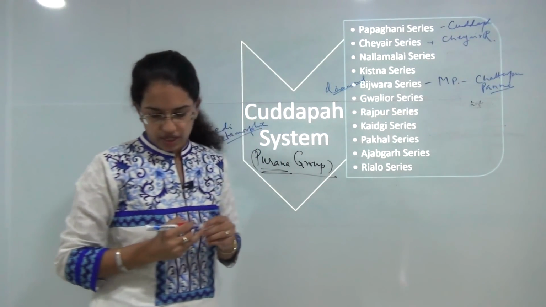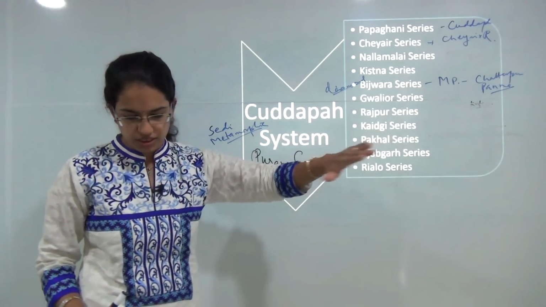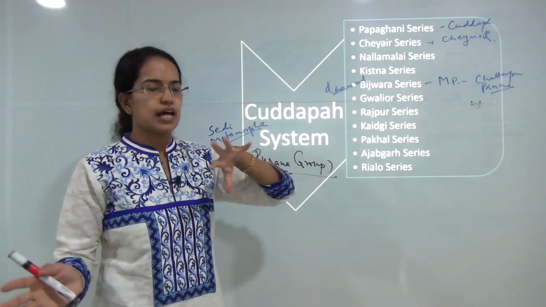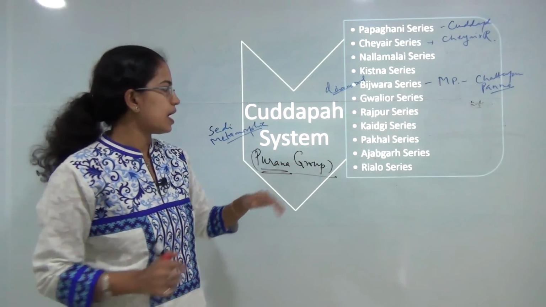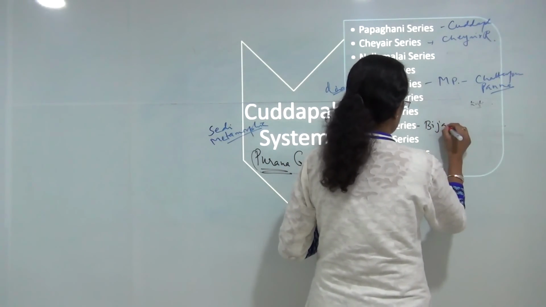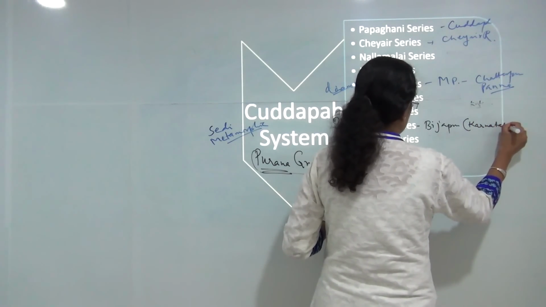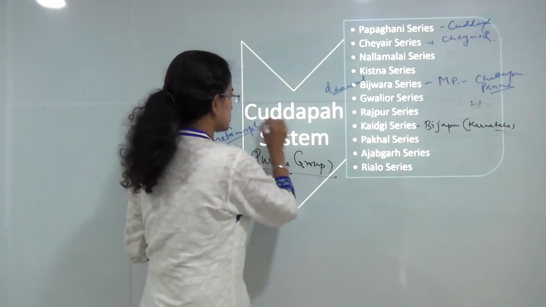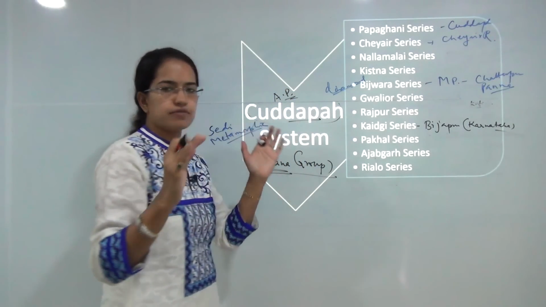Then you have the Gwalior series around Gwalior, that's in the Madhya Pradesh. Raipur series, common in the areas of Durg, Bilaspur and Raipur. You have Kaladgi series in Bijapur, Karnataka. So now the important thing to note is Cuddapah, mainly known as a series of Andhra Pradesh, is not confined to Andhra Pradesh.